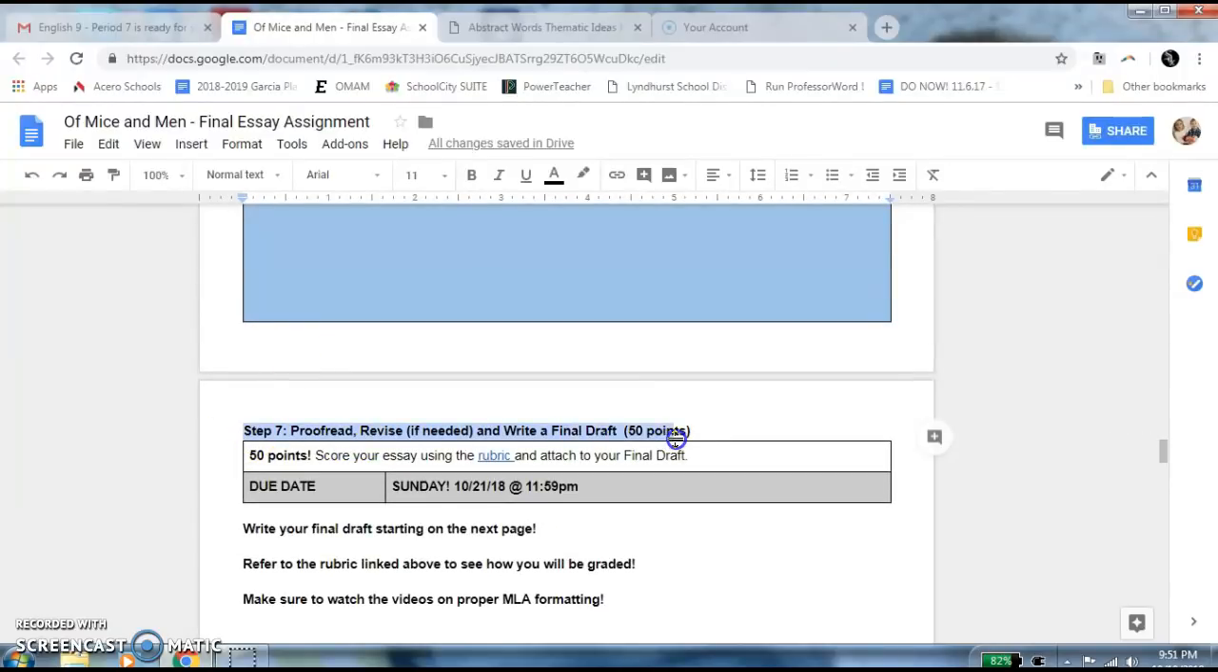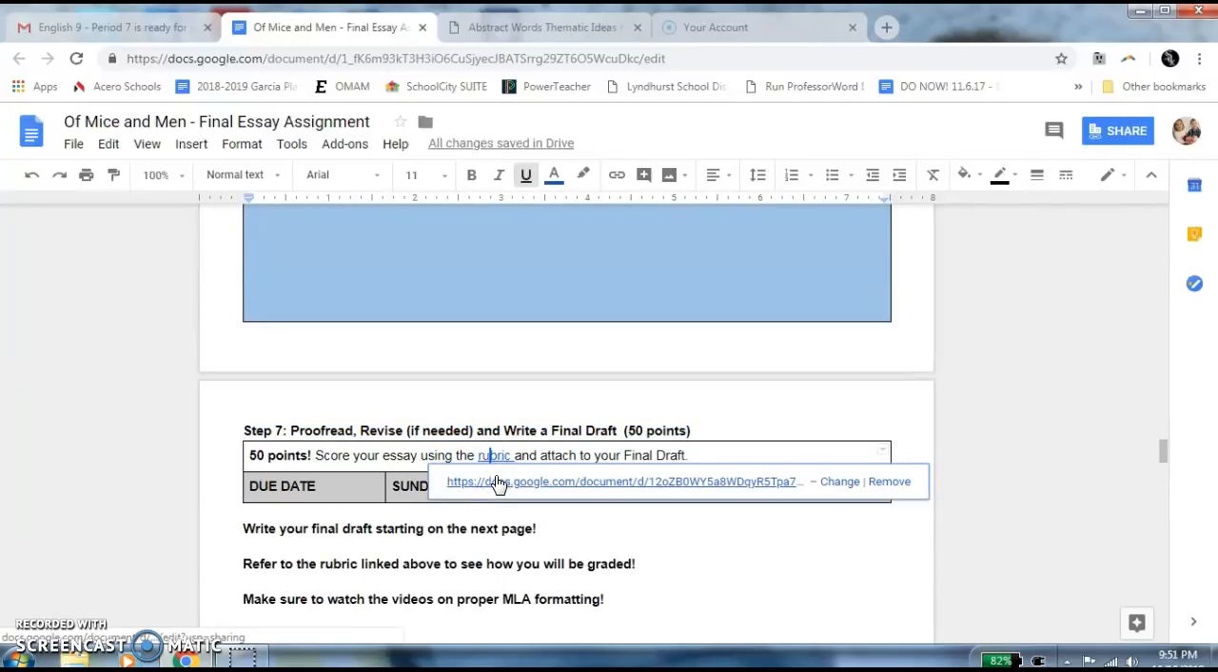All right, and then your final step is step 7, proofread, revise if needed. Most everyone will have to do a little revision before your final draft, which was 50 points, and you will have your rubric. Your rubric is here.